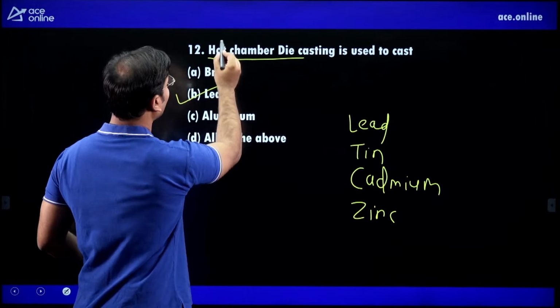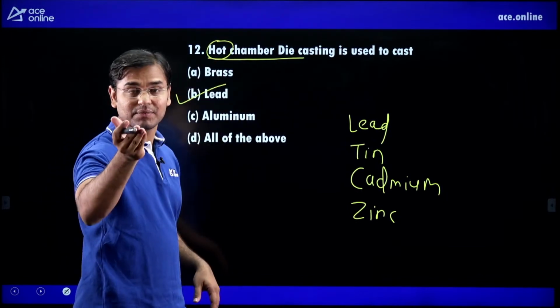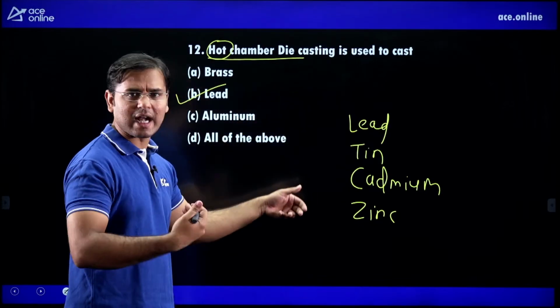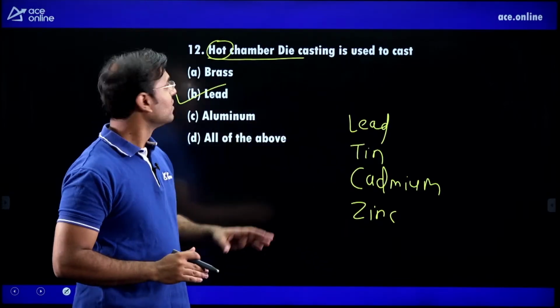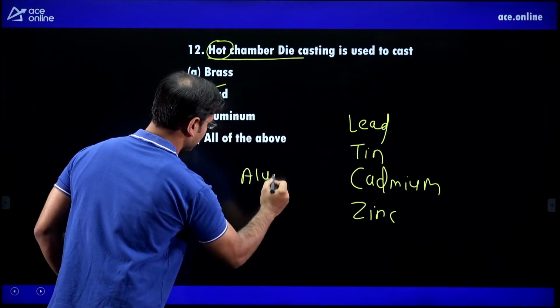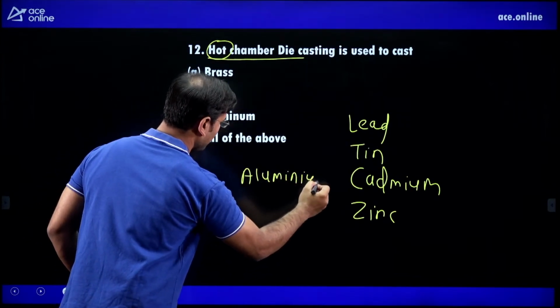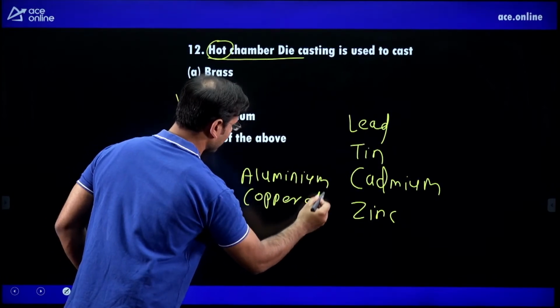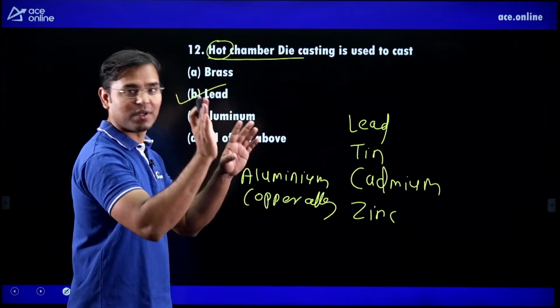But if they are asking about cold chamber die casting, then lead, tin, zinc, cadmium, all we can do in cold chamber die casting. And additionally aluminium and copper alloys we can also use in cold chamber die casting.